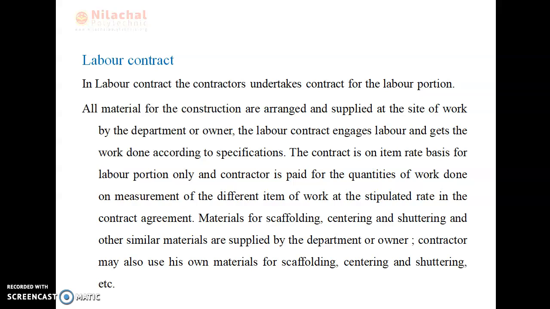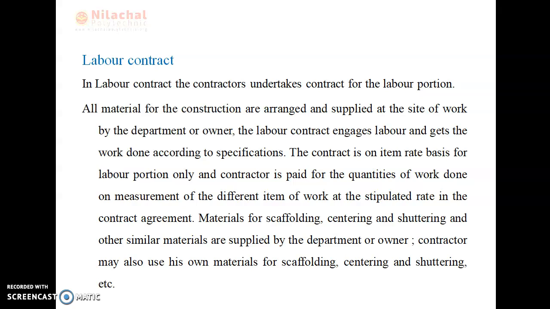Okay. Then we discuss the labor contract. So what is a labor contract? In a labor contract, the contractor undertakes the contract for the labor only. All materials for the construction are arranged and supplied at the site of work by the department or owner. The labor contractor engages labor and gets the work done according to specifications. The contract is on an item rate basis for labor only, and the contractor is paid for the quantities of work done and measured on the different items of work at the stipulated rate in the contract agreement.